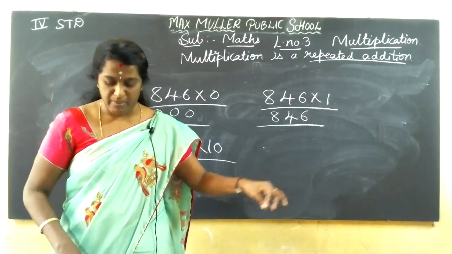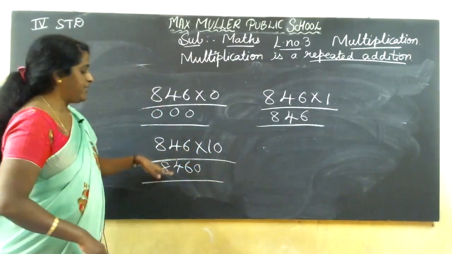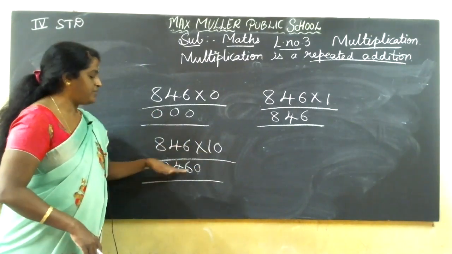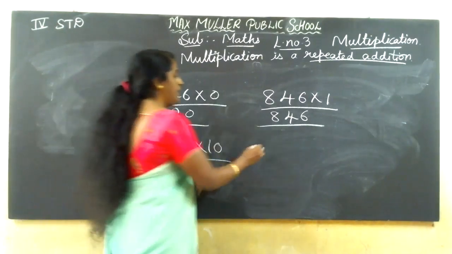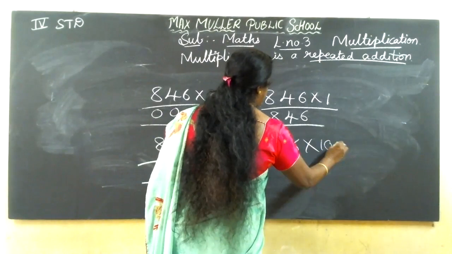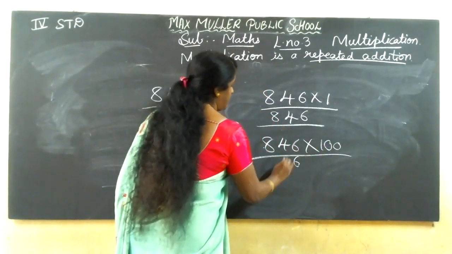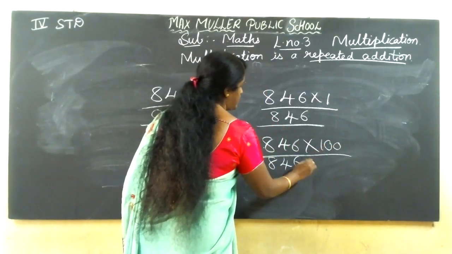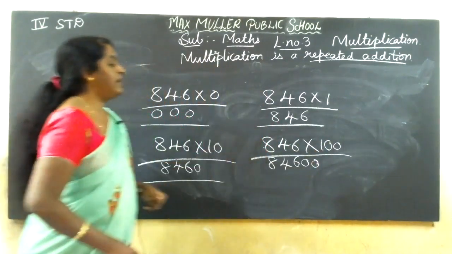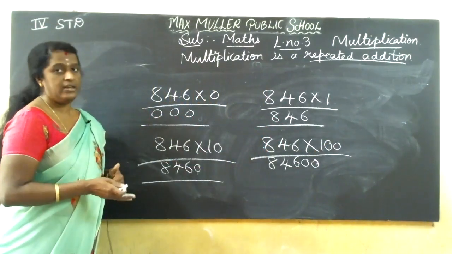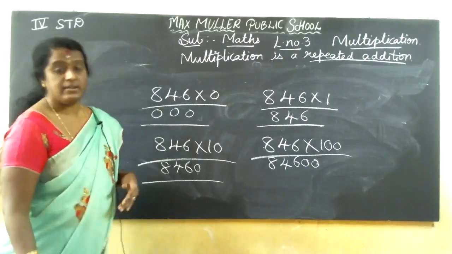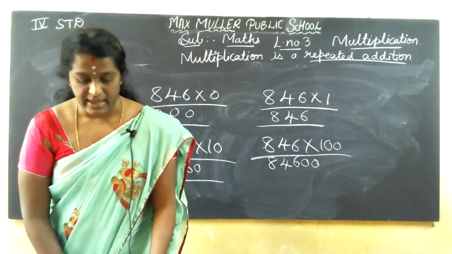Okay, multiplication by 10. When we multiply by 10, we'll add one 0. So 8,460. When we multiply by 100, see 1 six is 6, 1 four is 4, 1 eight is 8, then these 2 zeros. You can do step by step also. So we'll get 84,600. So if we add, we'll be getting 0. That will come extra.